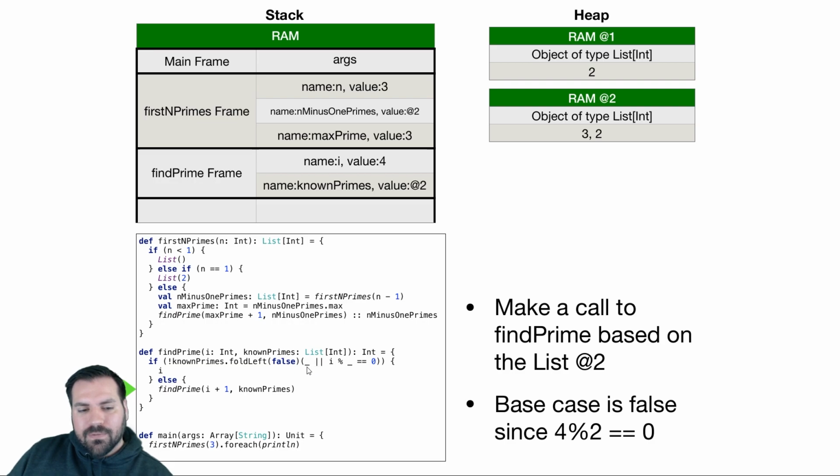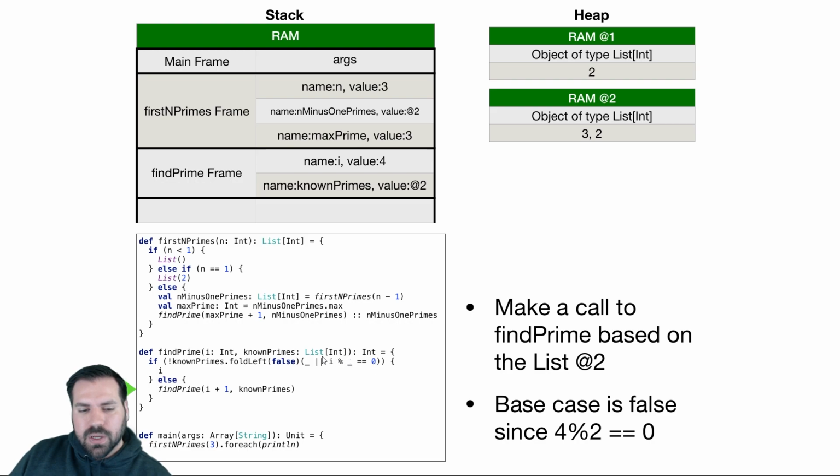We're going to hit false or 4 modulo 3 equals 0. This is going to be false. 4 modulo 3 is 1, not equals 0. So our accumulator is false, or on the next prime 2, false or 4 modulo 2, which is 0, equals 0.